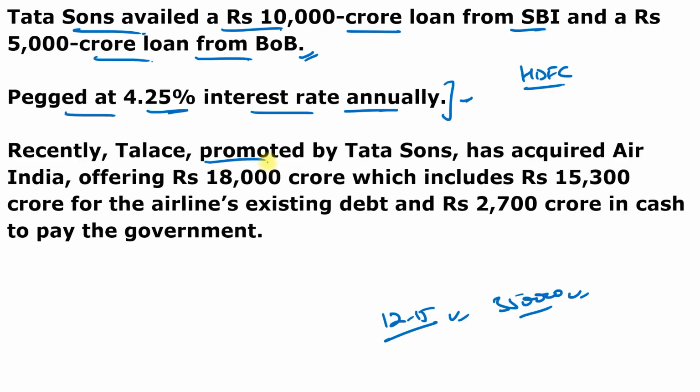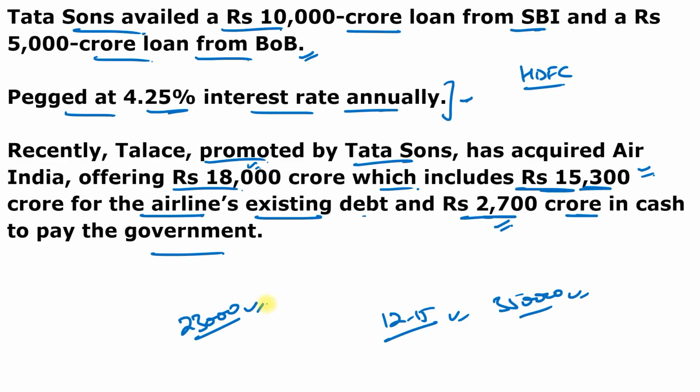And recently, Talace, promoted by the Tata Sons, has acquired Air India, offering 18,000 crore, which includes rupees 15,300 crore for the airline's existing debt and 2,700 crore in cash to pay the government. It means out of 18,000 crore, 15,300 is the old debt of Air India and 2,700 crore is given to the government of India. And remember, the loans sanctioned by the banks were in response to the Tata Group seeking 2,300 crore for a 1 year term.